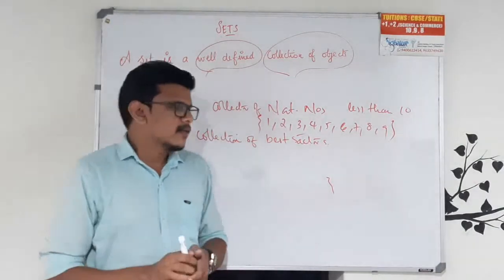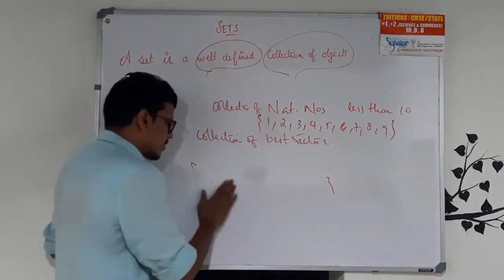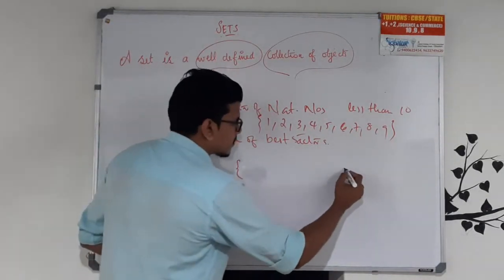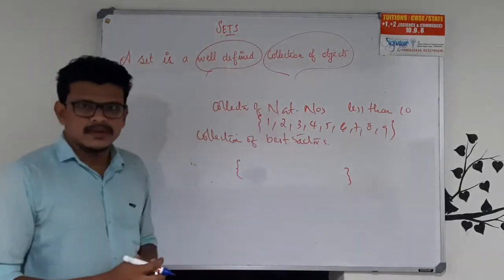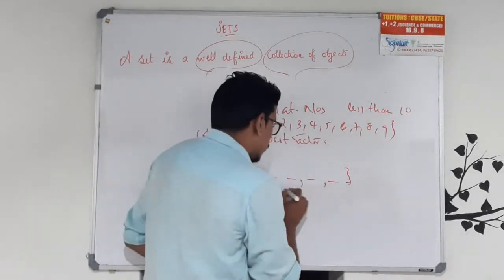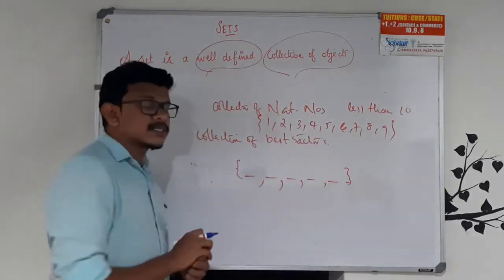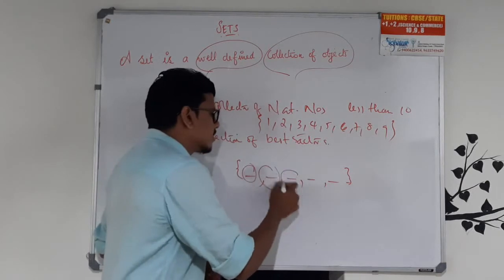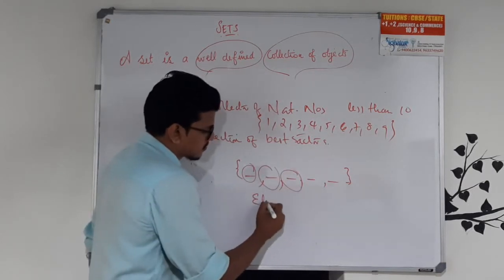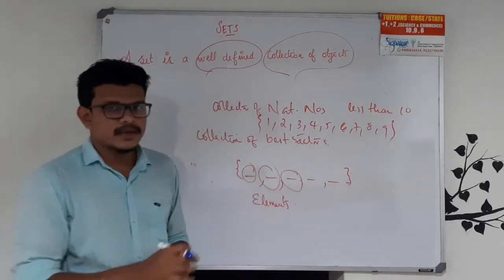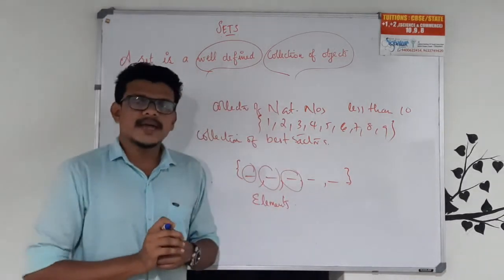Okay. And a set is generally represented between two braces. This is the open brace, and this is the closed brace. We can list out the objects separated with commas, and each and every object in a particular set is called an element.